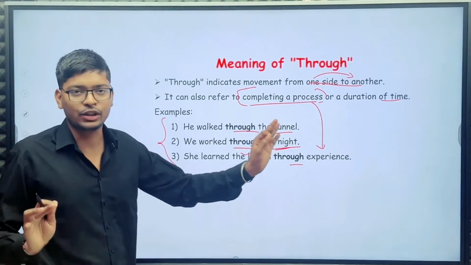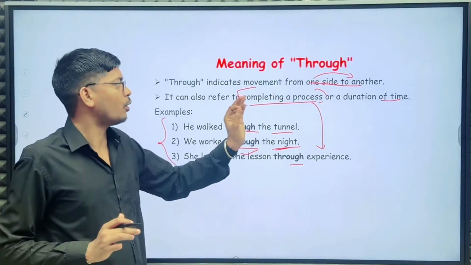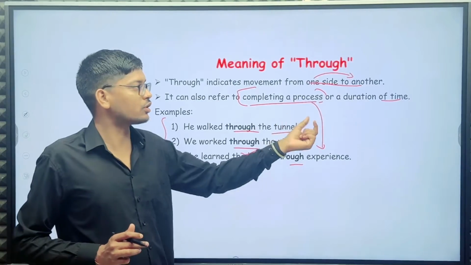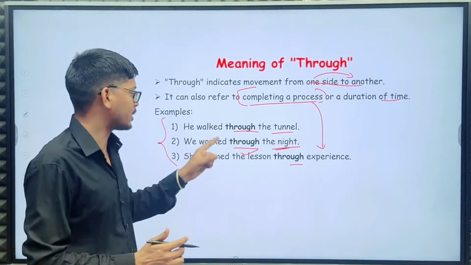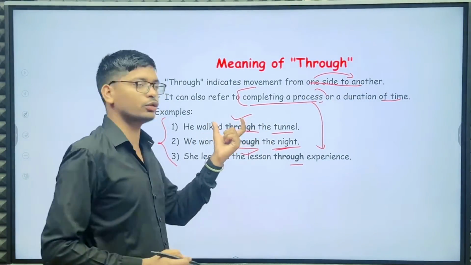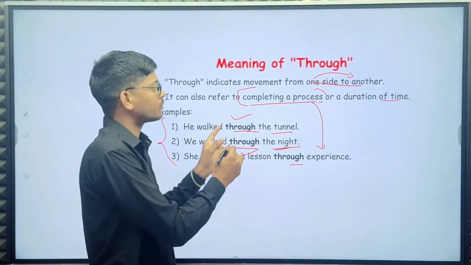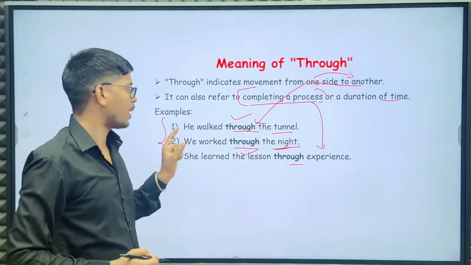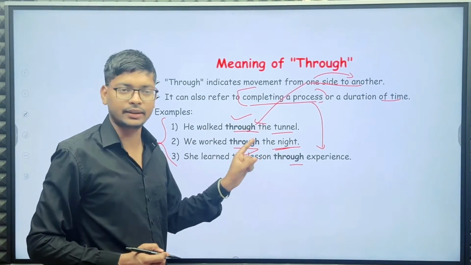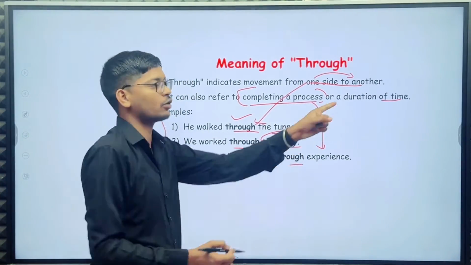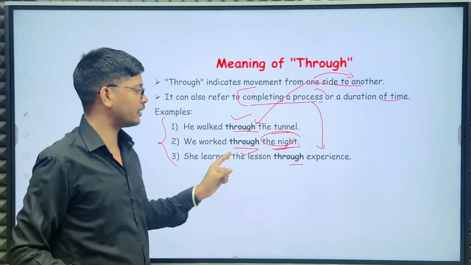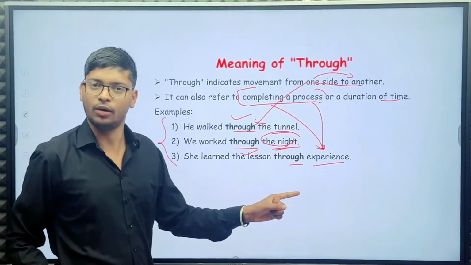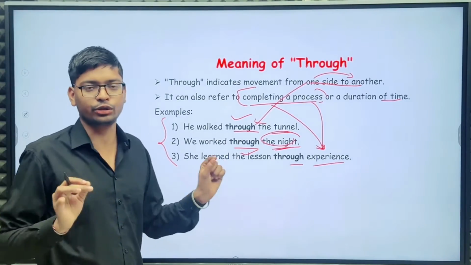So our first use of through is from one side to another, and next is completing a process or duration of time. First example, he walked through the tunnel is an example of one side to another side, and he worked through the night. The night means duration of time. She learned the lesson through experience. Experience is a complete process. So you understand how to use through.